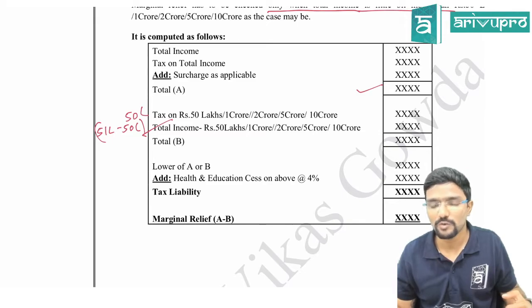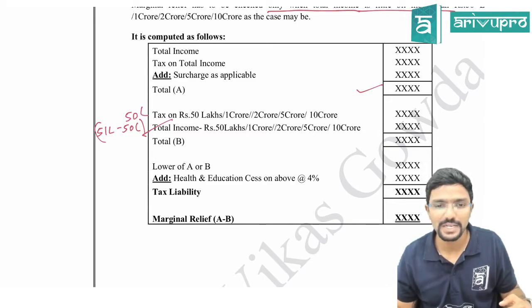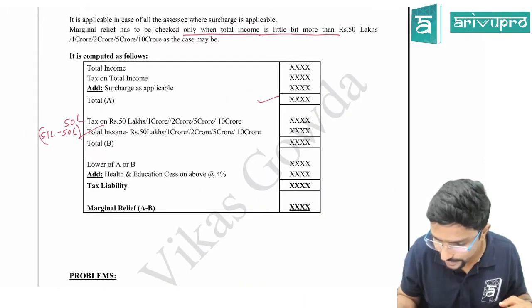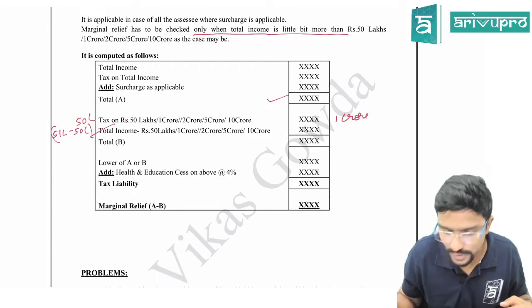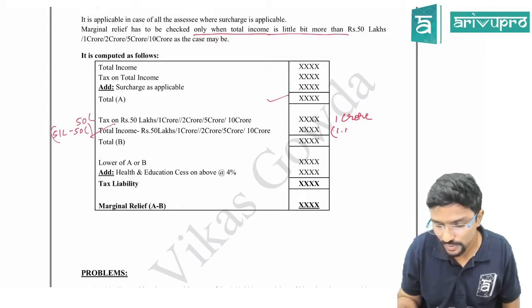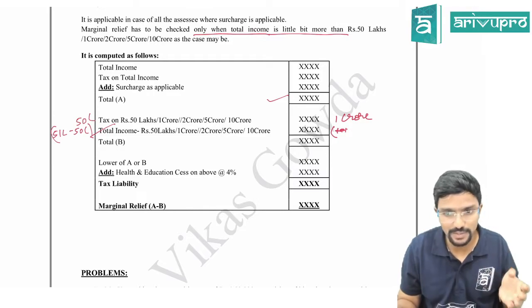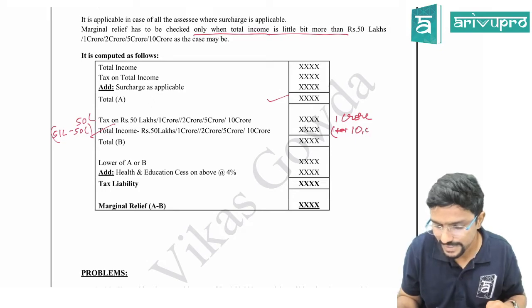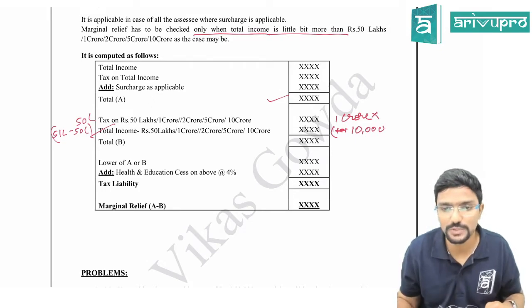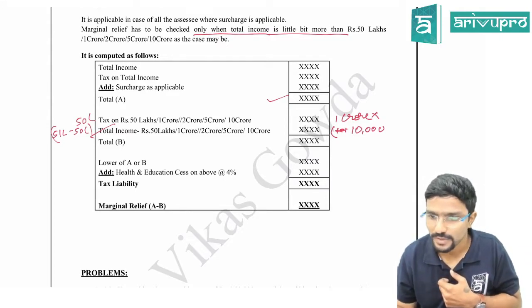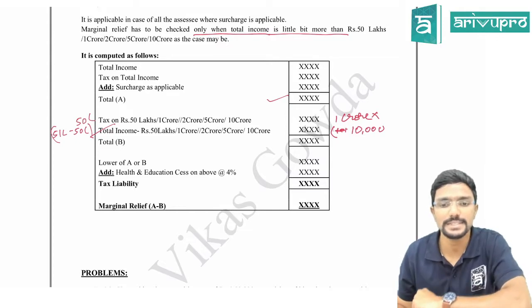Now one more example. Sir, I have an income of 1 crore 10,000. In that case, calculate tax on 1 crore here. Then in the second step, your income is 1 crore 10,000, so you do total income, 1 crore 10,000 minus 1 crore. You will be getting 10,000. Here you have to calculate tax on this 1 crore, guys. Don't straight away take 1 crore. It is tax on 1 crore. Clear? Hope you guys are clear with this.